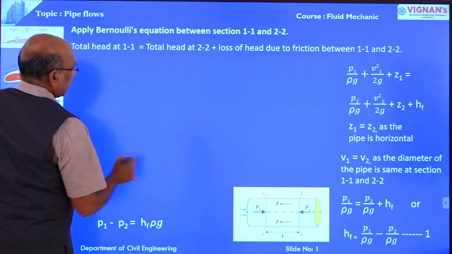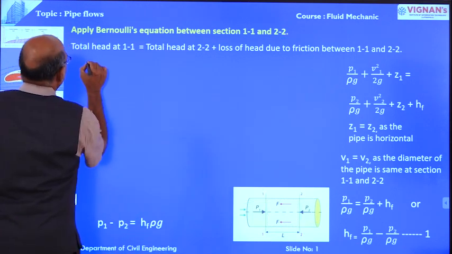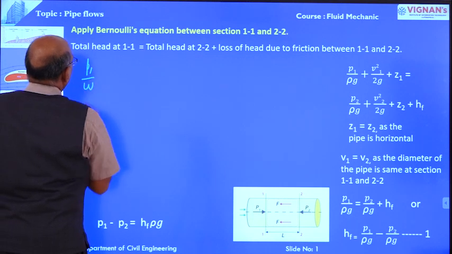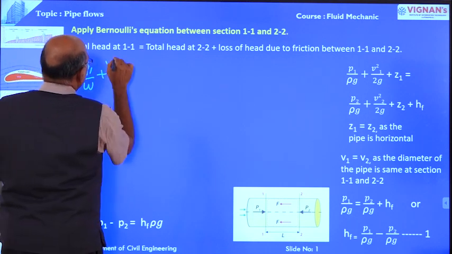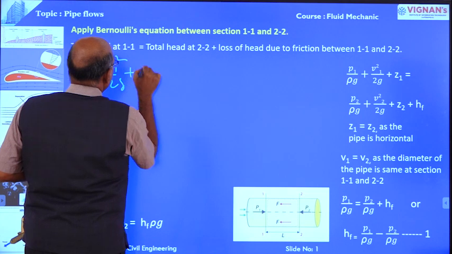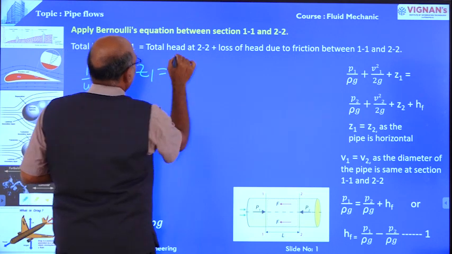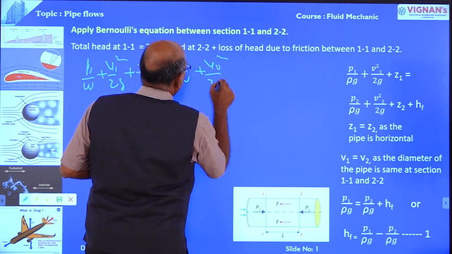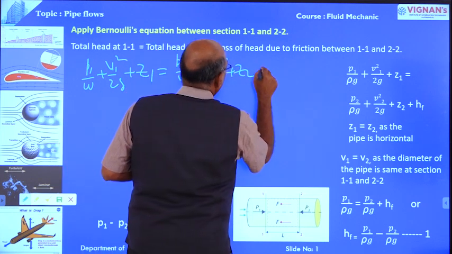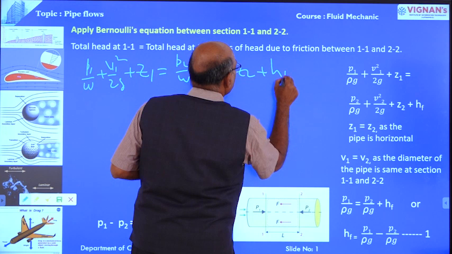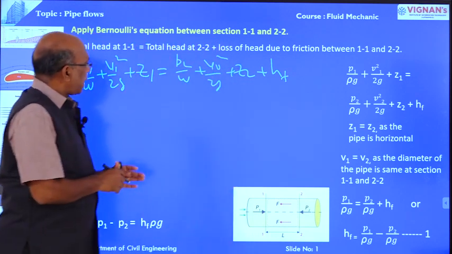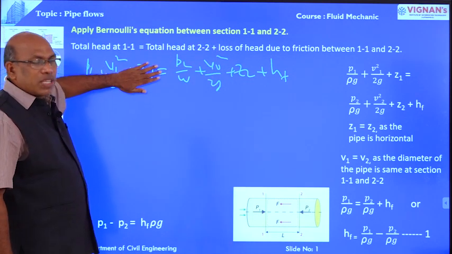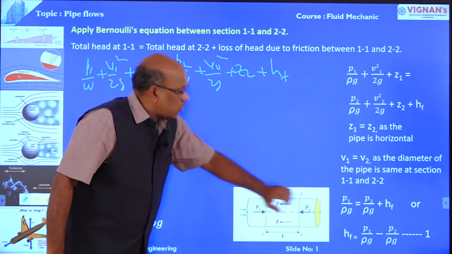At section 1, pressure head P1 by W plus V1 square by 2G plus Z1 is equal to P2 by W plus V2 square by 2G plus Z2 plus head loss due to friction HF. Right, now we applied Bernoulli's equation at section 1 and section 2.